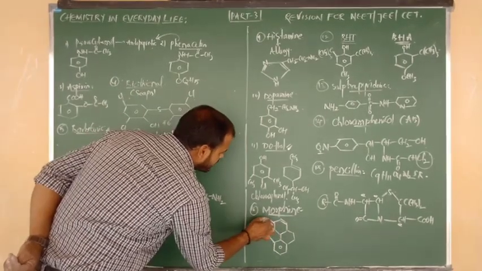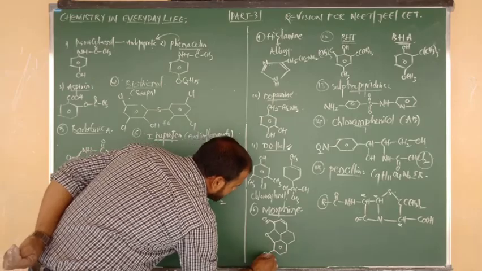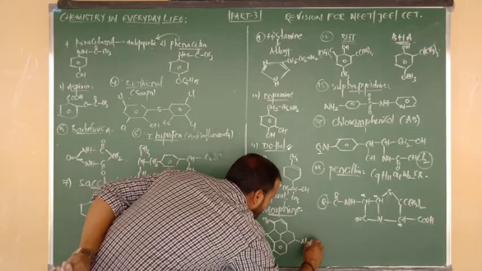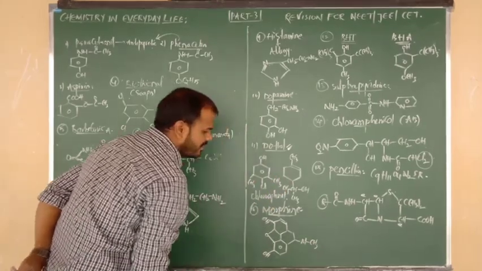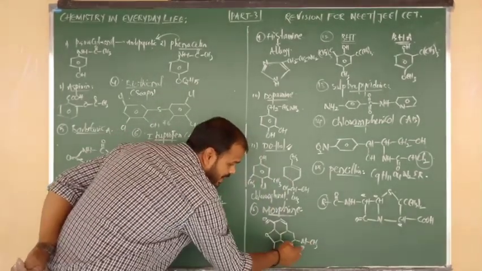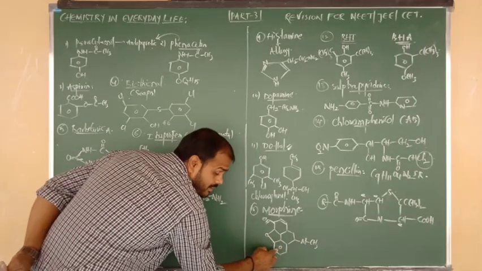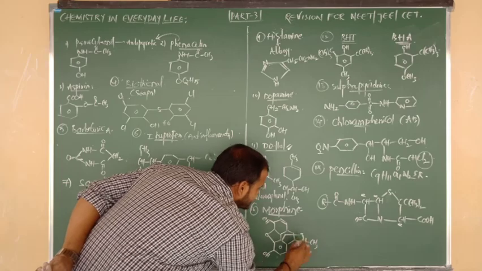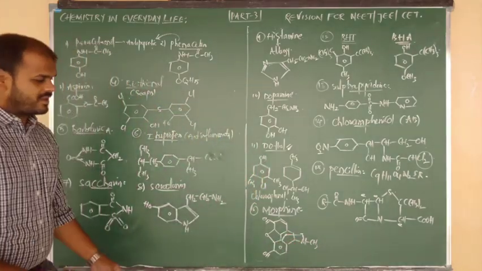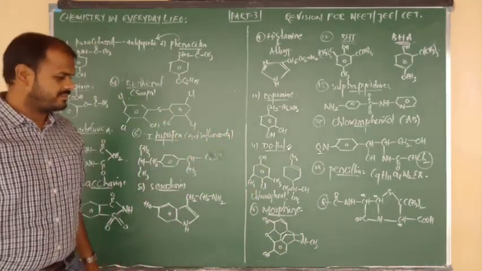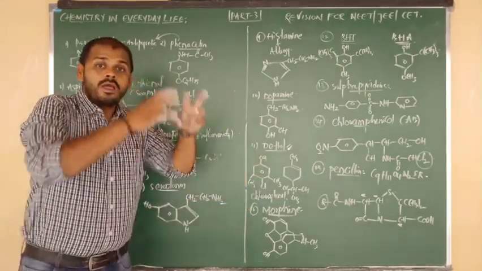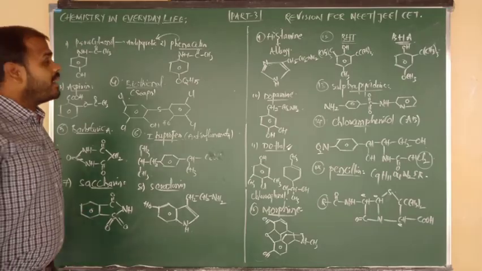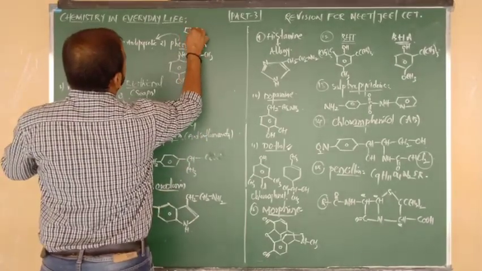Now the next carbon is connected to an OH group. Again here also the next carbon is connected to an OH group. Finally the central ring is connected to N, and N is connected to a CH3 group. Due to the presence of the lone pair on nitrogen, between benzene and nitrogen we have to write 2 carbons. So here CH2, again here CH2. So CH2, CH2, N. This is your final structure of morphine, a narcotic analgesic.